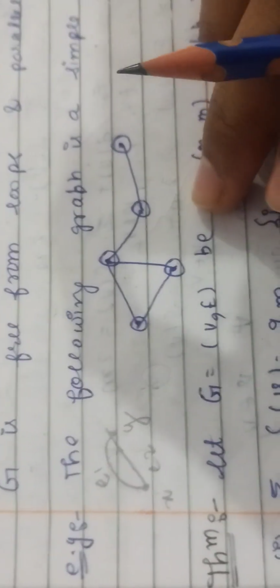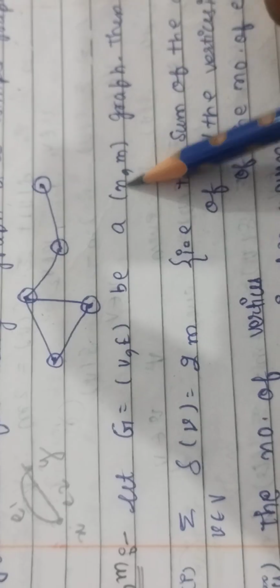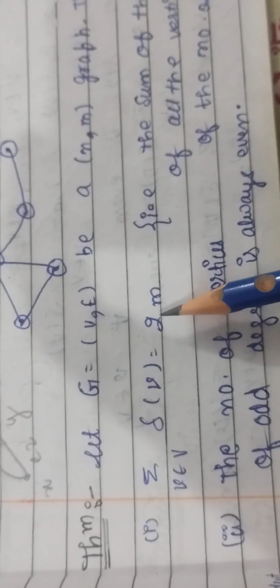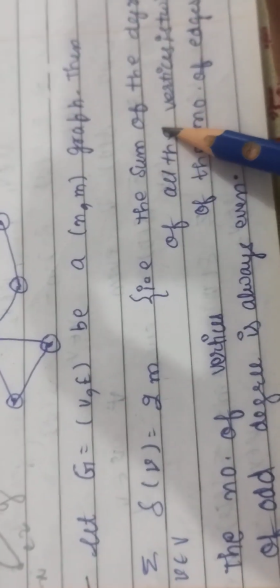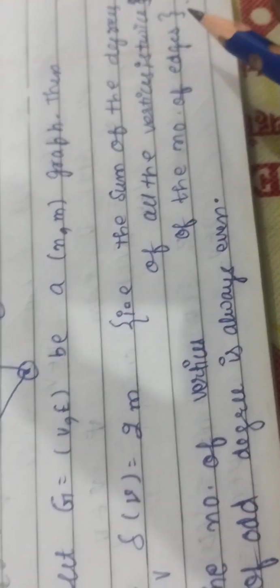Now let's move forward with the theorem. Let G be an (n, m) graph, that means a graph with n vertices and m edges. Then the first part: the sum of the degrees of all the vertices is always twice the number of edges.